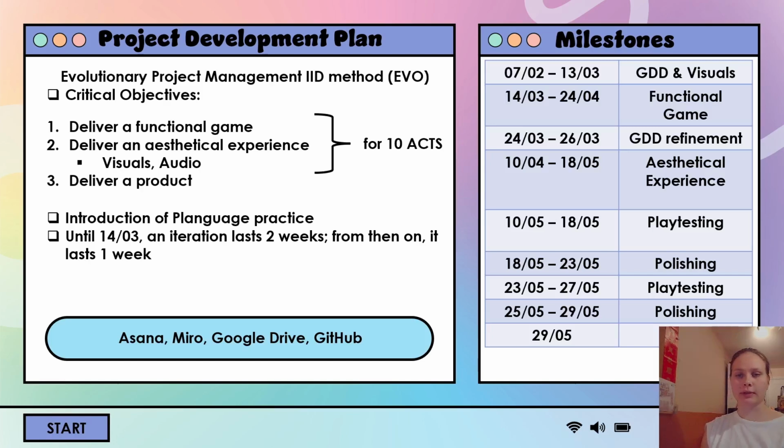Somewhere in the last weeks of March, I will refine the GDD after I receive the feedback. Then by the 18th of May, an aesthetical experience objective is finished. Before that, starting from the 10th of May, I will begin on playtesting. After that, I will spend a few more days on polishing, then playtesting from the 23rd of May to the 27th. After that, final 2-3 days of polishing, and on the 29th of May, I launch the game on Itch.io.